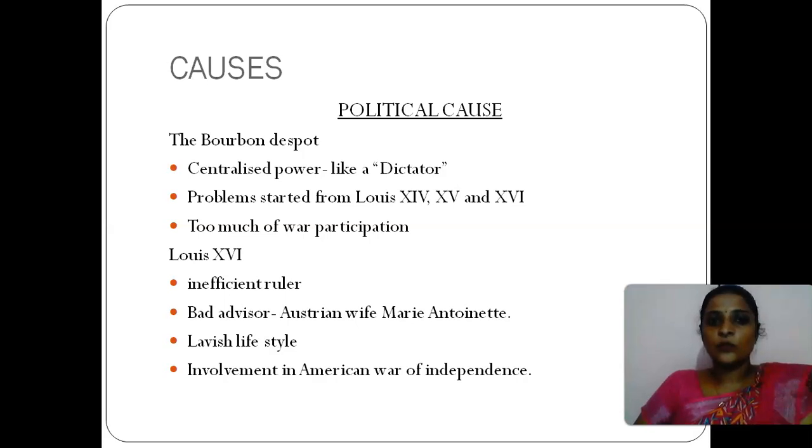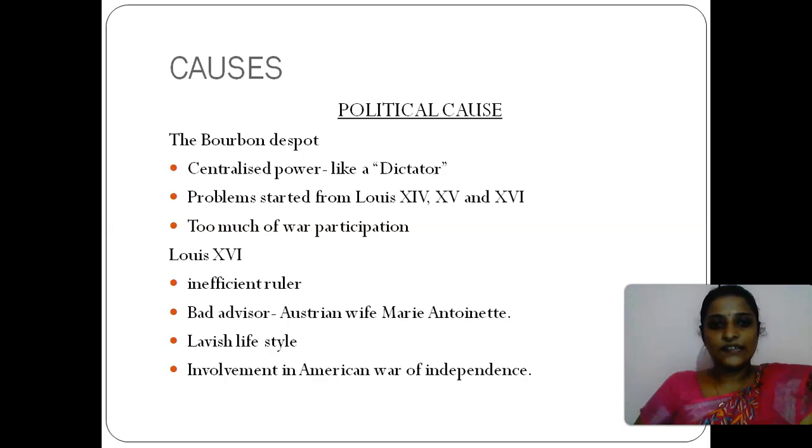Despot means almost like dictators. This French Revolution started to develop from the times of Louis XIV and reached its turning point during the times of Louis XVI. So all the rulers like Louis XIV, XV, XVI played a great role in developing this revolution.